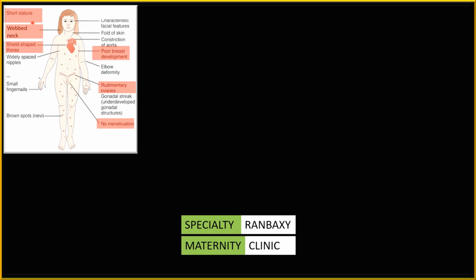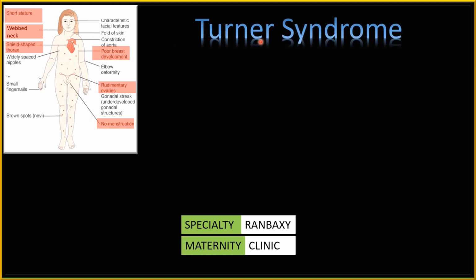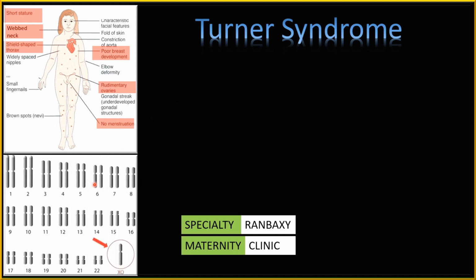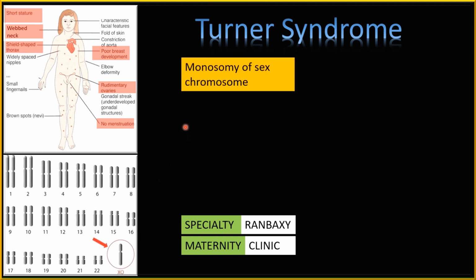This girl had short stature, a webbed neck, and very poor breast development, and with a routine checkup the doctor could diagnose her as Turner syndrome. In Turner syndrome, doctors can confirm the disease by karyotyping or chromosomal analysis. If you look at the last sex chromosome, the second X chromosome is missing. So in Turner syndrome, there is a monosomy of the sex chromosome.